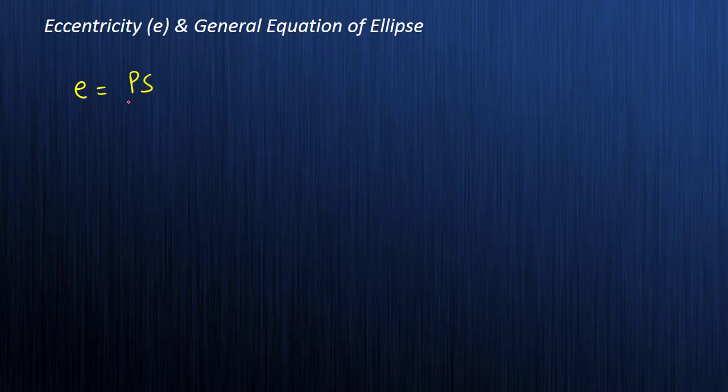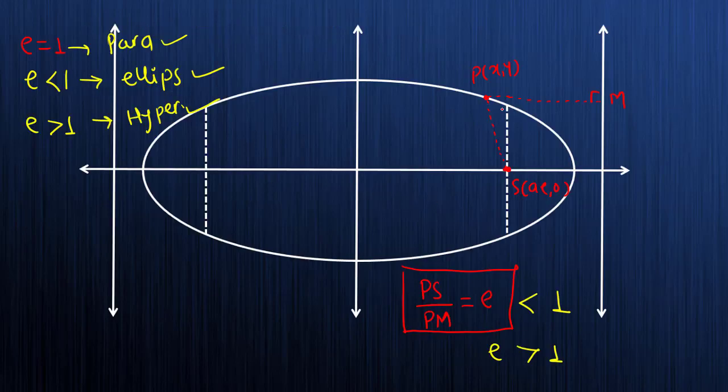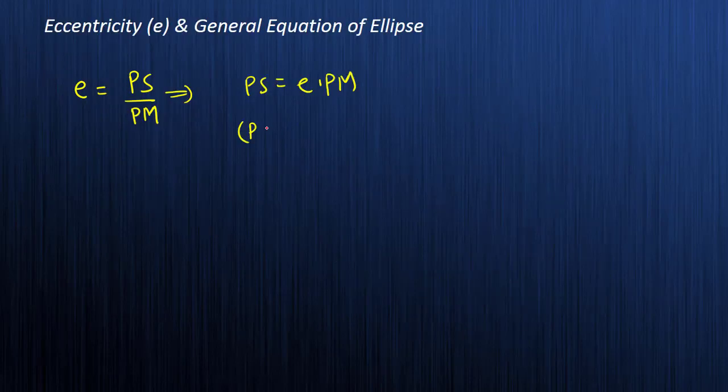Always remember. And what about the general equation of the ellipse? See, if you rewrite this equation, what you will get is PS equals e into PM. And PS and PM are nothing but the distances. So if you take the square, e square times PM square, and if you substitute these distances PS and PM and solve, you will get one relation between a and b.